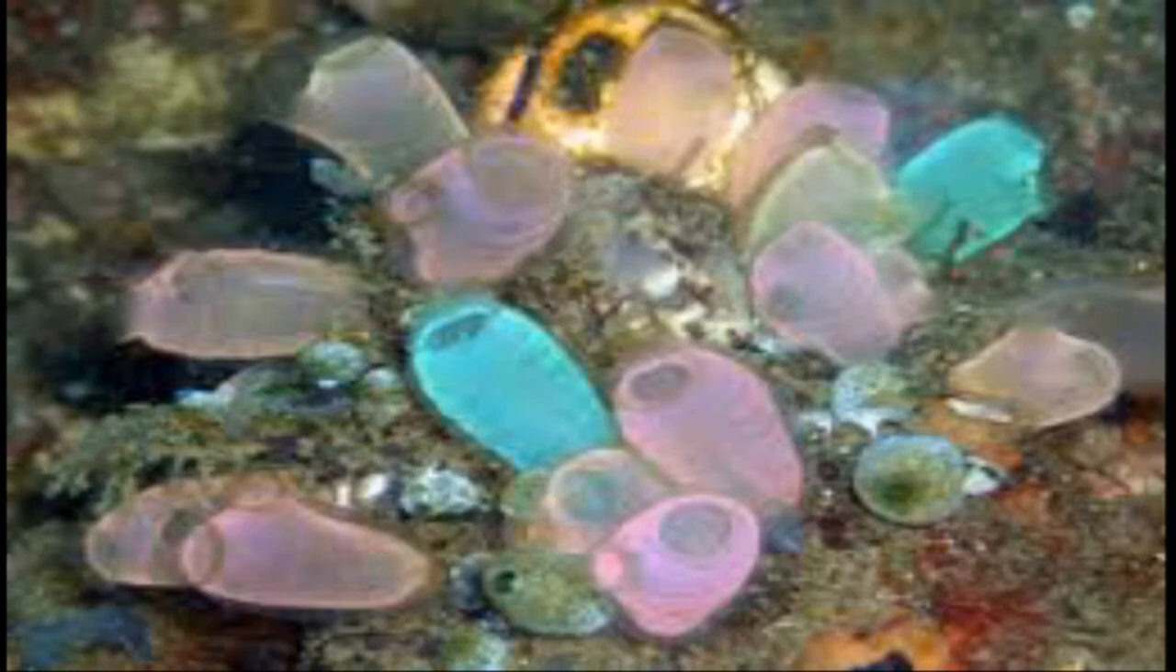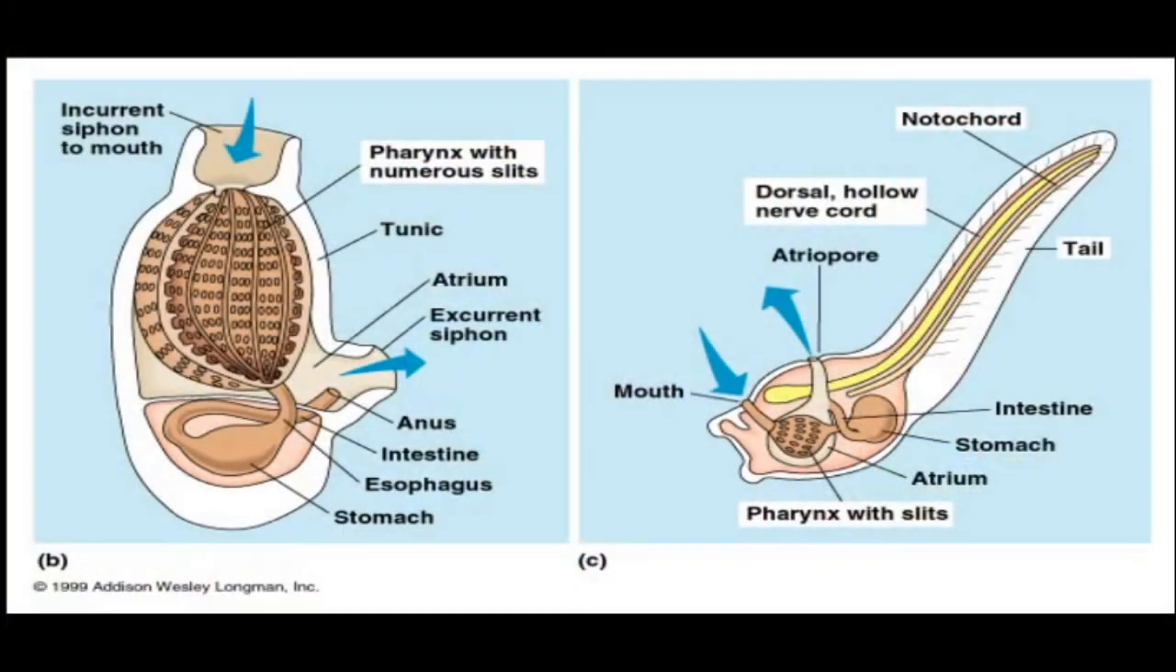They are sedentary organisms, but they do have a notochord confined to the tail region. This is the adult. On the left side you can see the sedentary organism with a pharynx with numerous slits, and then it has an incurrent siphon to mouth, and then tunic and atrium, excurrent siphon, etc. You can see this in the diagram where it is written B.